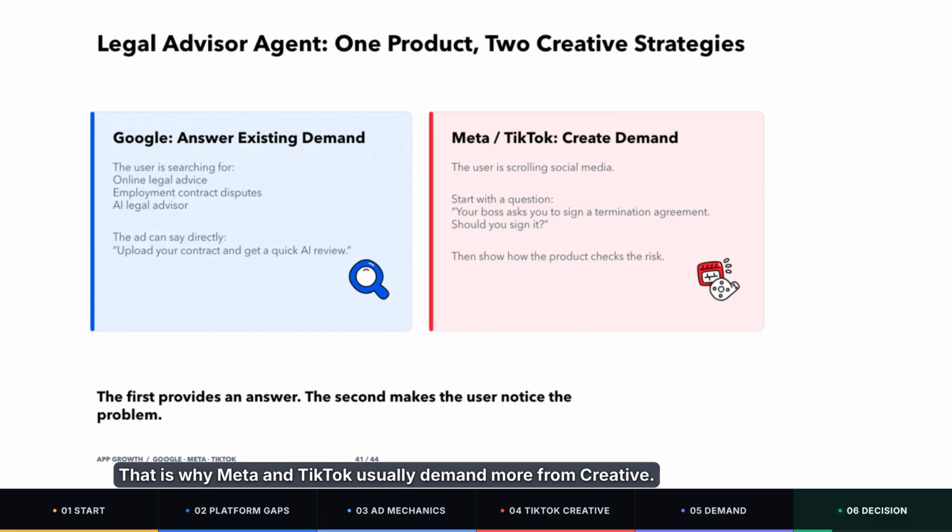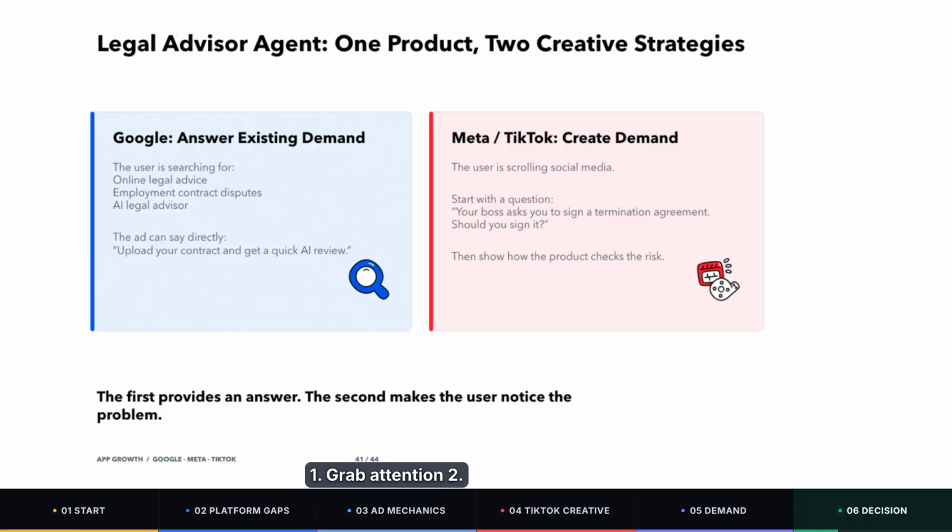That is why Meta and TikTok usually demand more from creative. The creative has to complete an entire persuasion process. 1. Grab attention. 2. Describe a real problem. 3. Help the user see themselves in the situation. 4. Show how the product solves it. 5. Present a believable outcome. 6. Move the user toward installing or paying.